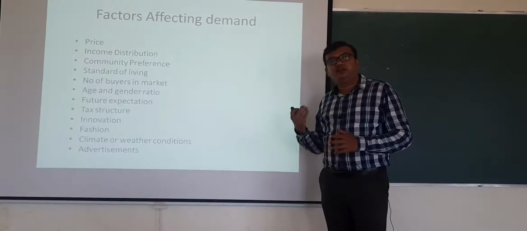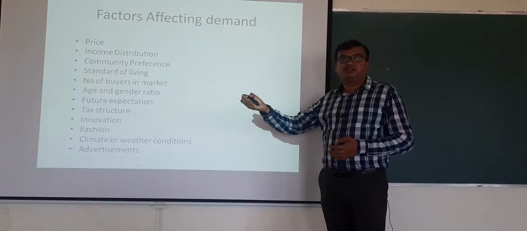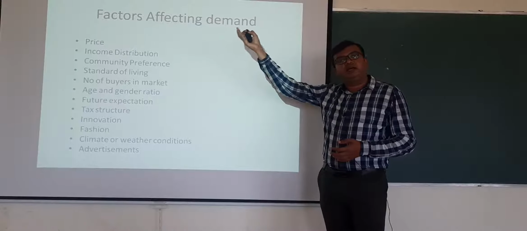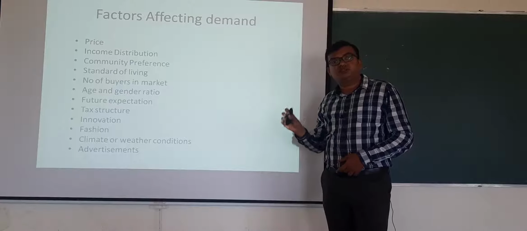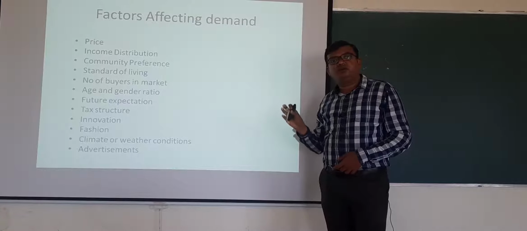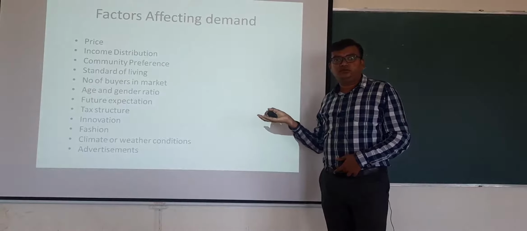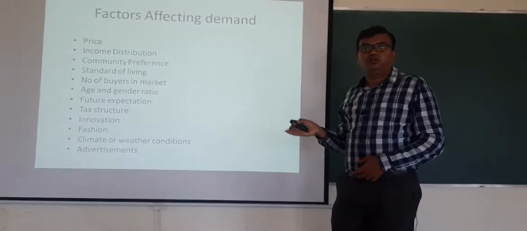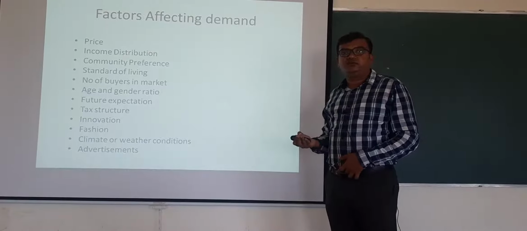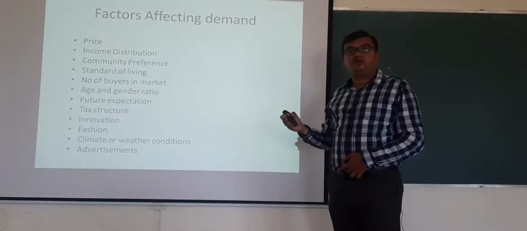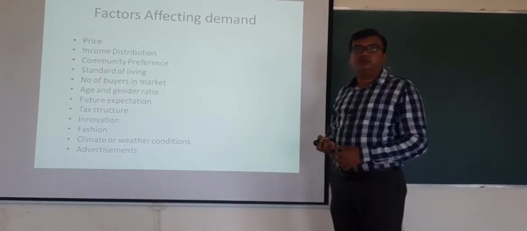The people who had purchased Maggi from the shop went back and gave it to the retailers. The retailers sent it back to the company. Why? Because the government found that there is some poisonous substance in the Maggi which is bad for the health of the people. So again what happened? The sales of Maggi came down to zero. Then Maggi changed its manufacturing process, and with the permission of the government it was reintroduced into the market. So like this, the government will also impact the demand.